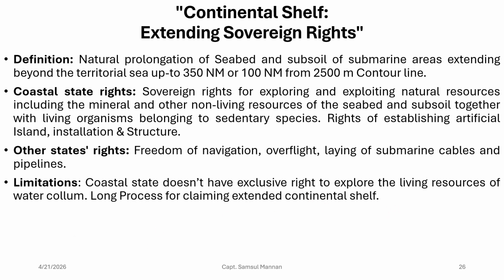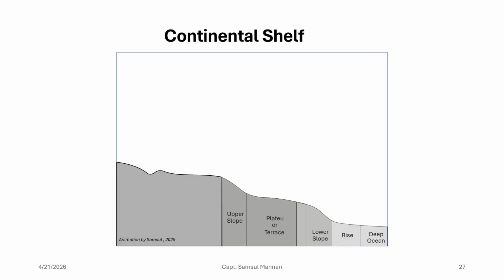What happens if you want to claim for extended continental shelf? You have to submit your case to the International Seabed Authority, and the International Seabed Authority actually will check that one, and if you are eligible, then they will give you the right of the continental shelf. A lot of countries have actually gained that. So far I can tell you some examples: Pakistan, Australia, Ireland, Norway, they have gained the extended continental shelf, right?